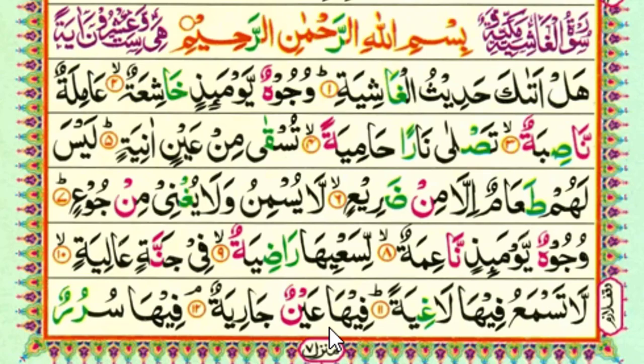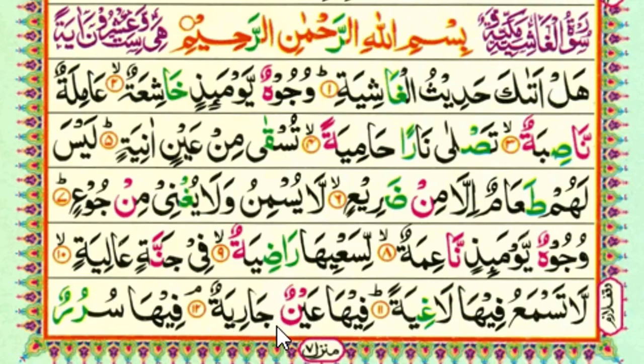Fiha ainun jariya. Fiha, it is Ya Madda here. Here is Alif Madda. We long on both places. Fiha. Ainun, this is Ya Leen. After the tanween, the next is Jim, so we make Ikhfa sound here. Ainun ja, so Jim we long due to Alif Madda, and Ra we read in light sound. As we say, ainun jariya.